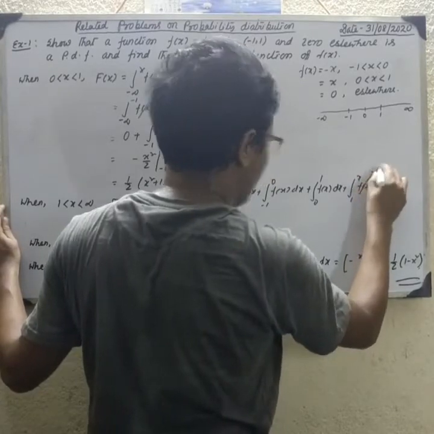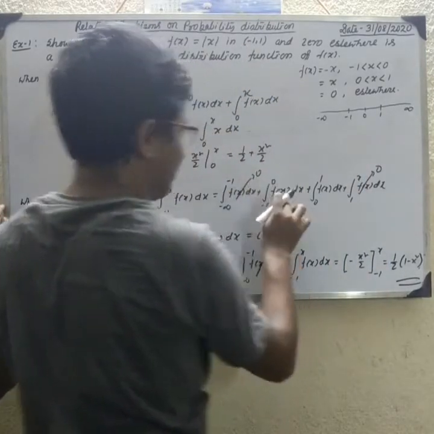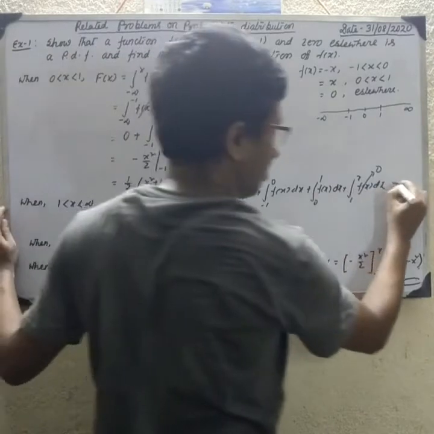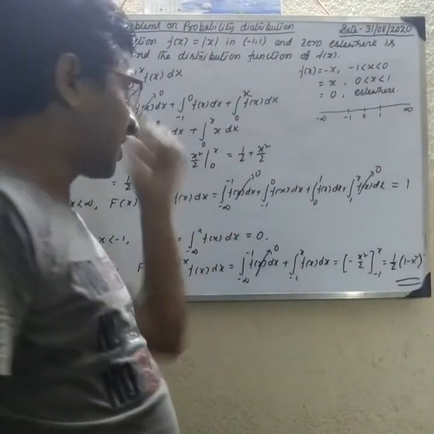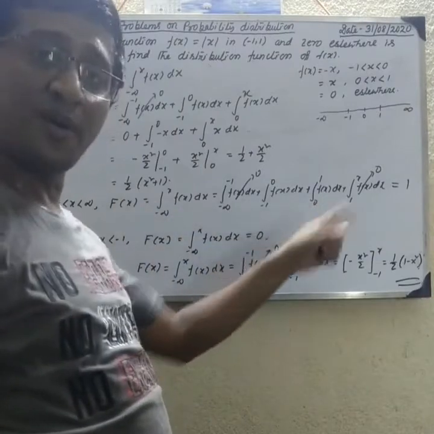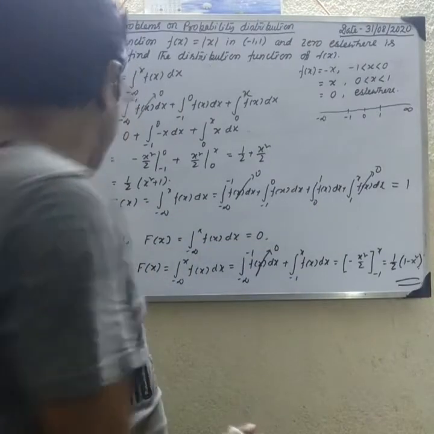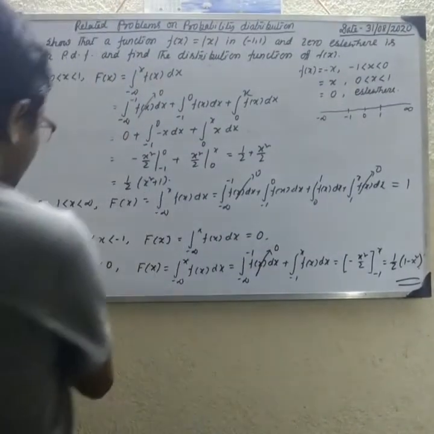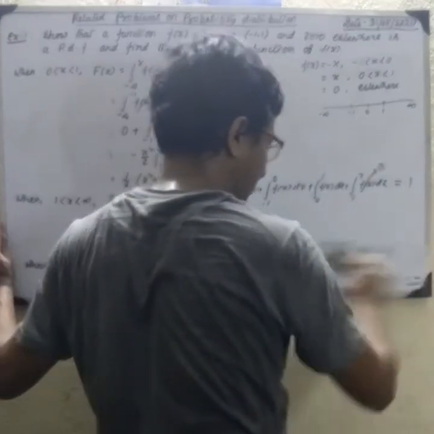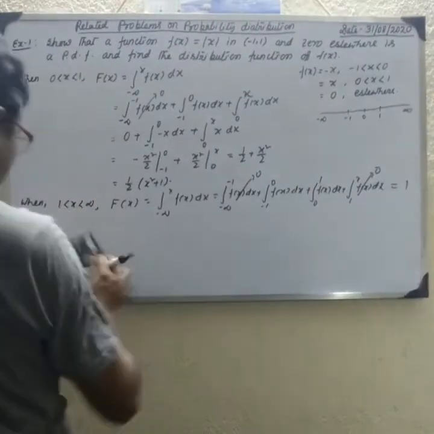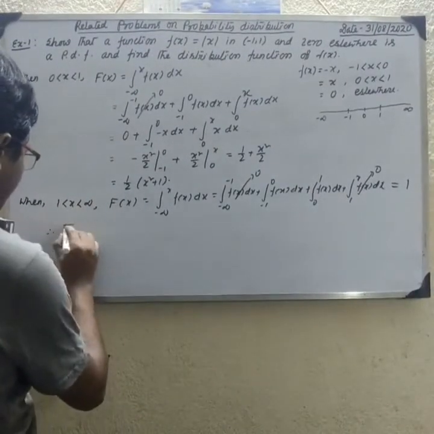This value is 0, and this value is 0, and this is half and half, that is equal to 1, because we already proved that the integral of the probability density function from minus infinity to infinity is 1. Therefore the distribution function is